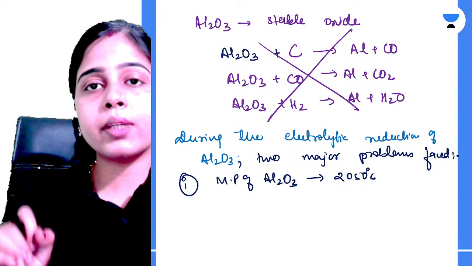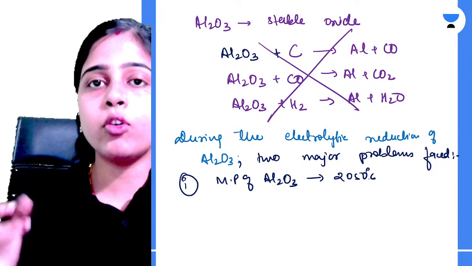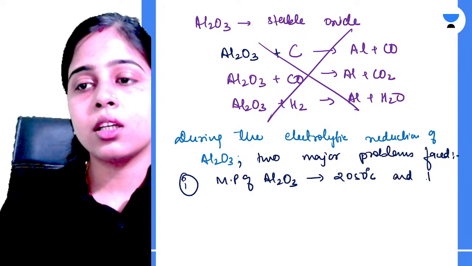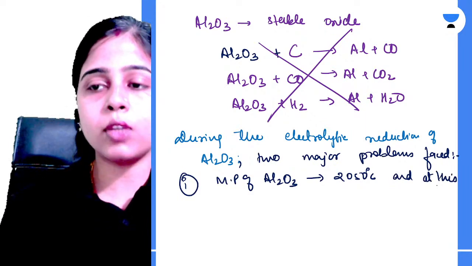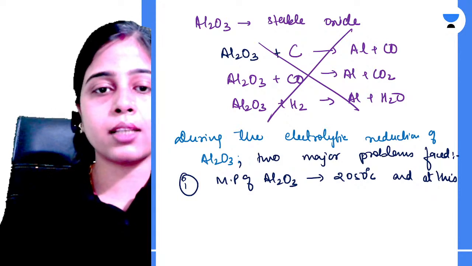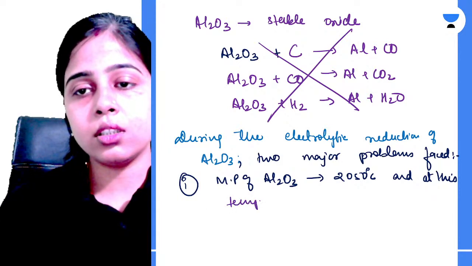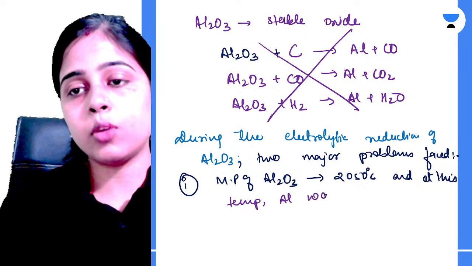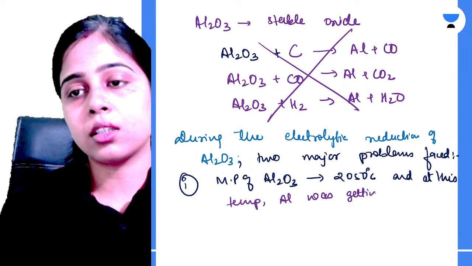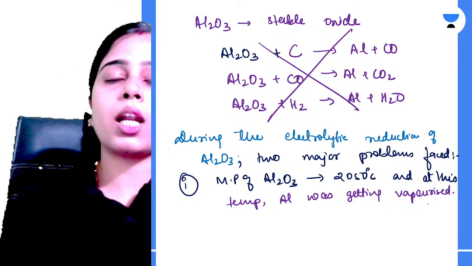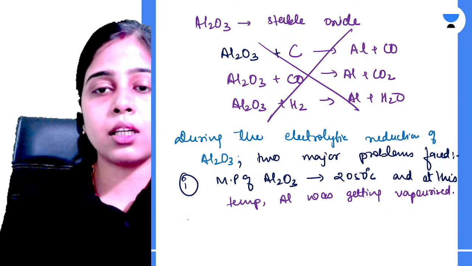And at this temperature, your alumina was getting vaporized, your aluminium was getting vaporized. Okay. So vaporize हो जा रहा था. The first major problem was this.